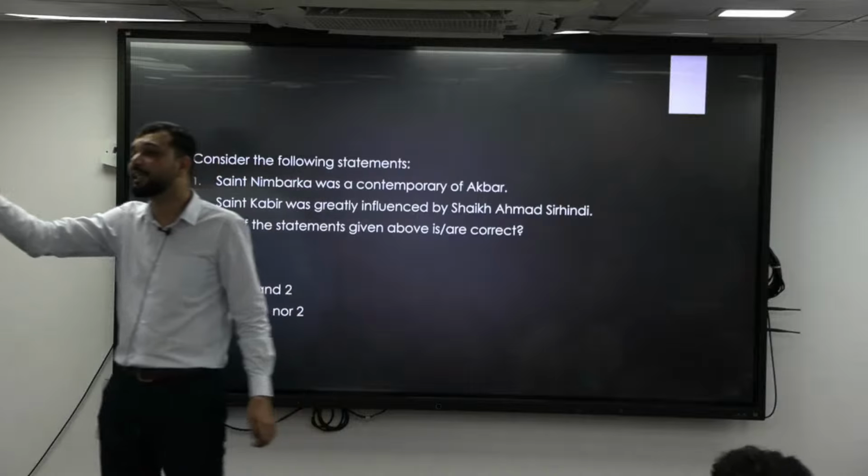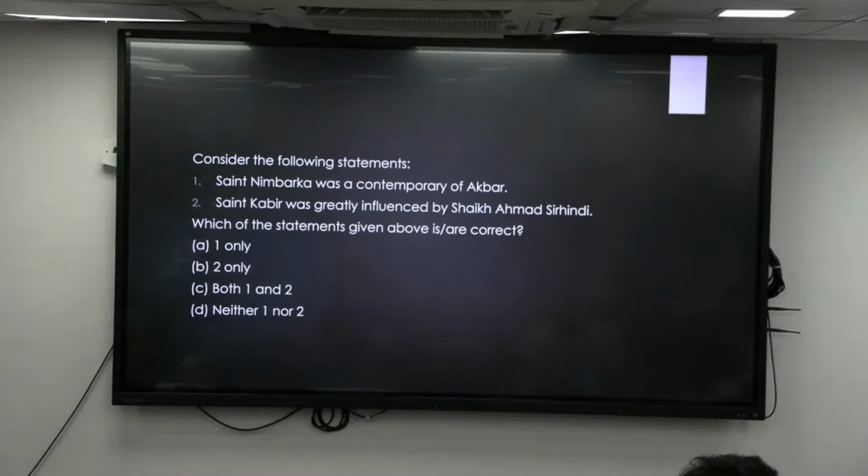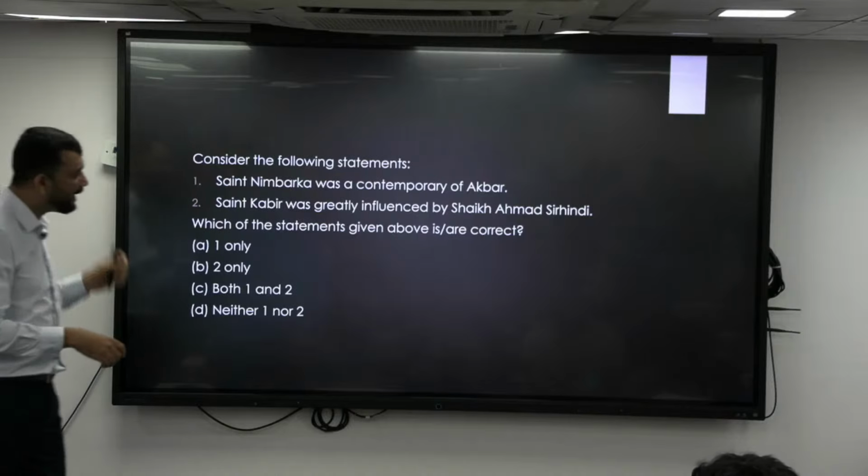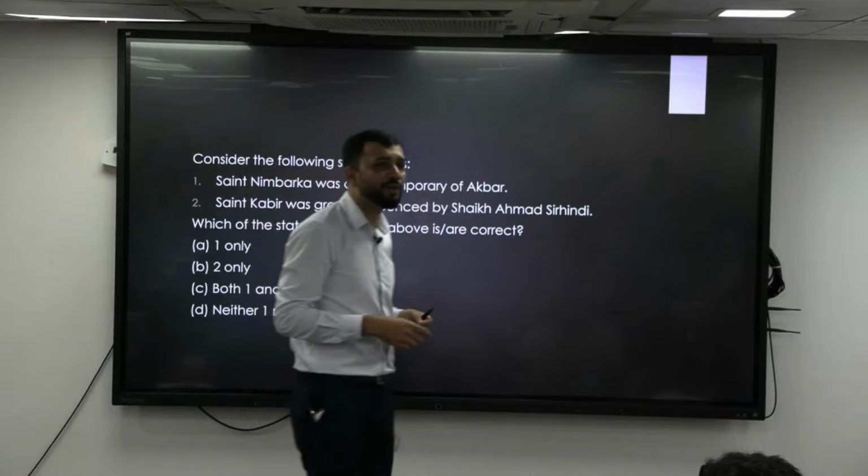So that is in the 16th century. But Nimbarka was there in the 13th century. So can they become contemporary to each other? No. So that is your basic understanding. It is not mugging up of his time, right? Similarly, Sirhindi was contemporary of whom?